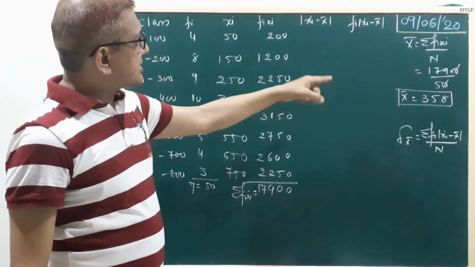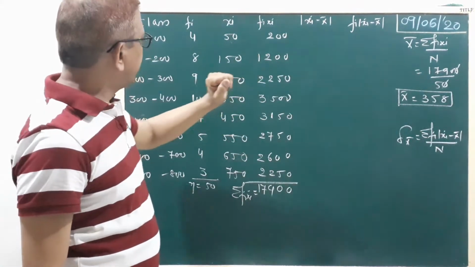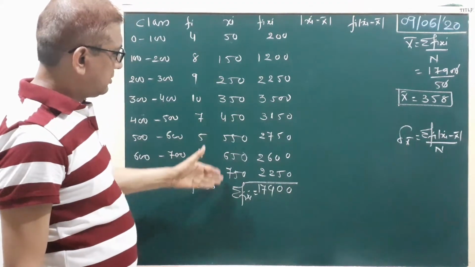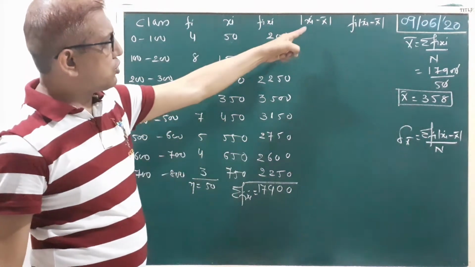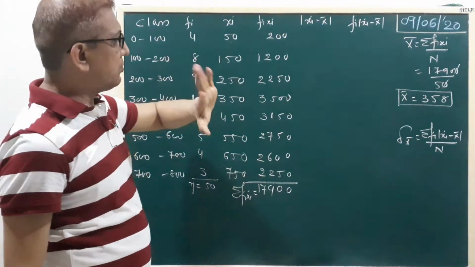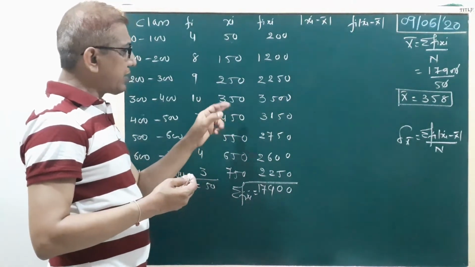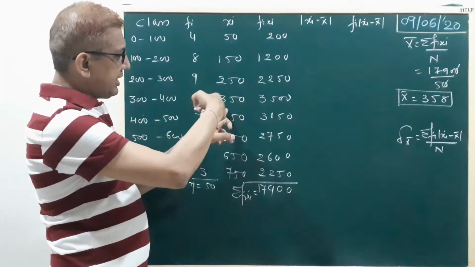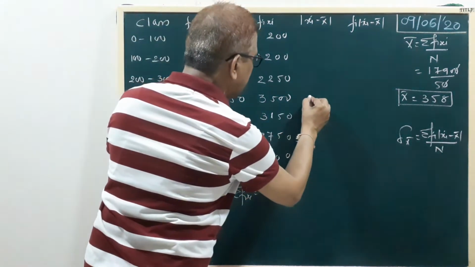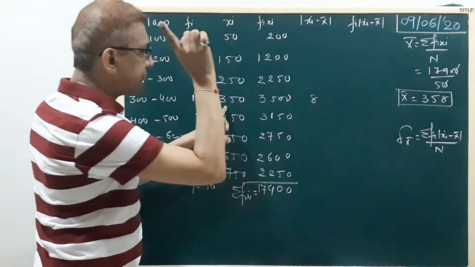Now 358, subtract from here xi. Xi is here, right? Here we take the modulus, so the answer will be positive. Here we try the nearest value. First we subtract the nearest value: 358 minus 350, here we write 8.